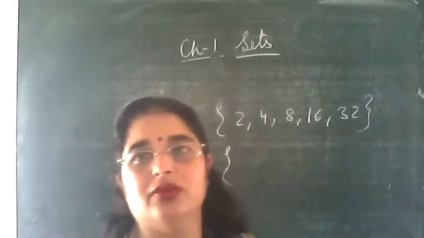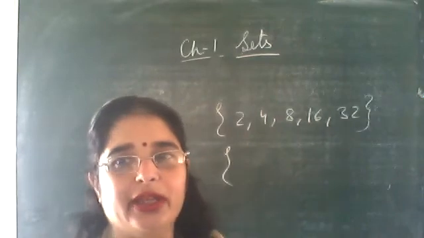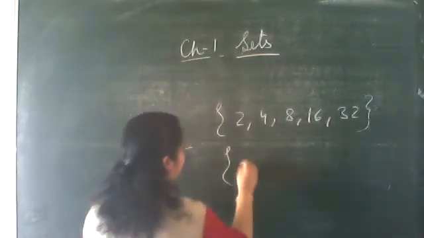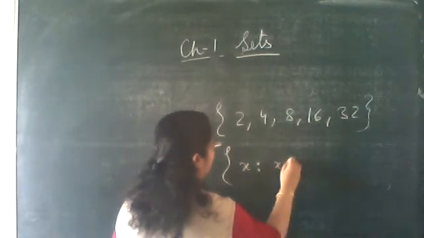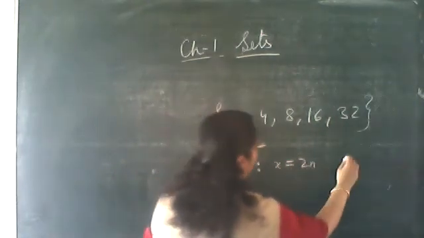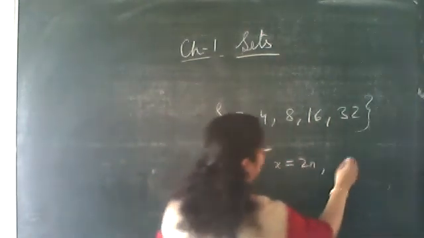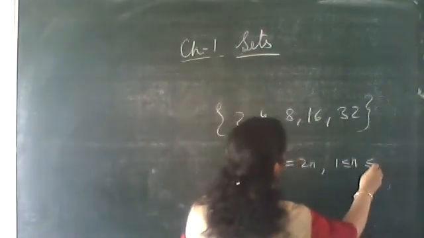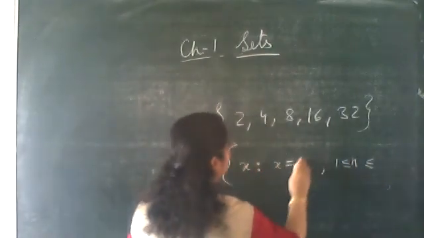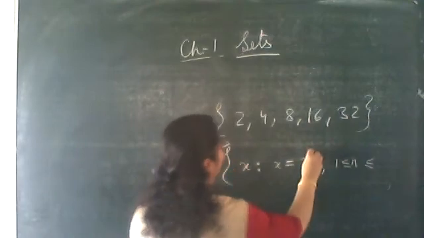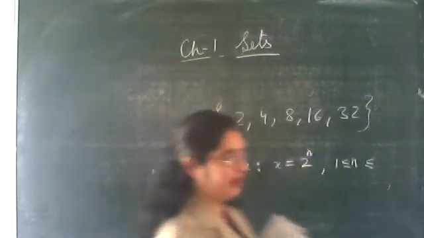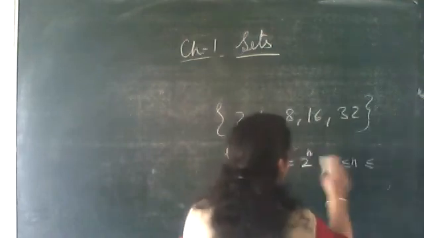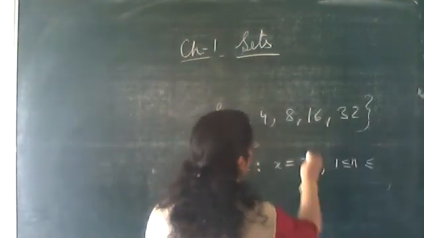X such that X is equal to 2 to the power of n, where n is greater than or equal to 1 and less than or equal to 5. It is not 2n, it is 2 to the power of n.